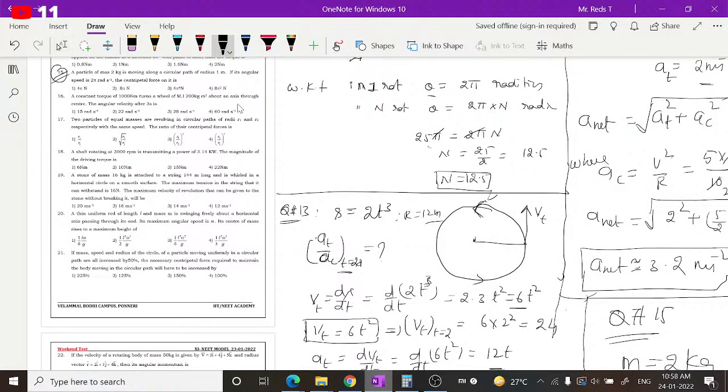8 pi square. Which option? This one. That's the fourth option. Next, question number 17.